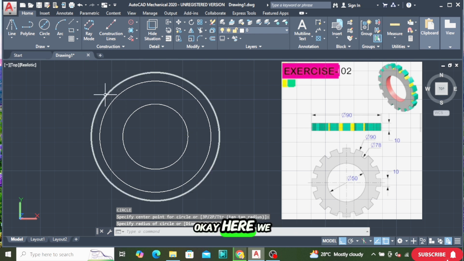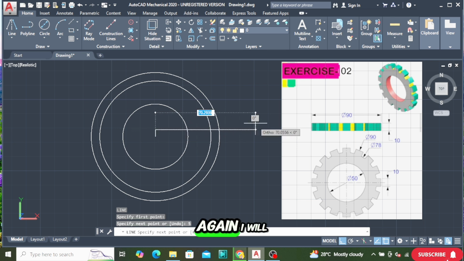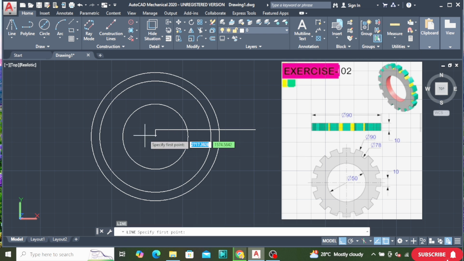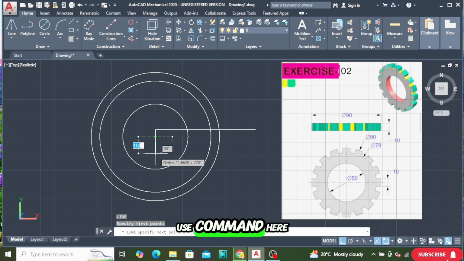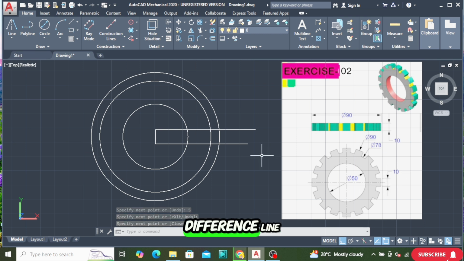Here we will draw the line for the reference. So here we have so many options. I'm taking line. Here I will go 5, again I will draw the line, enter, again enter to use the command again. Here I will take 5, press enter. Here you can see we have drawn the reference line.